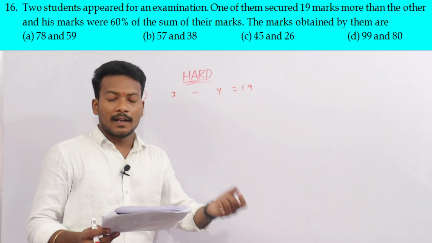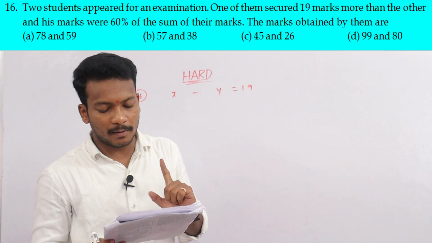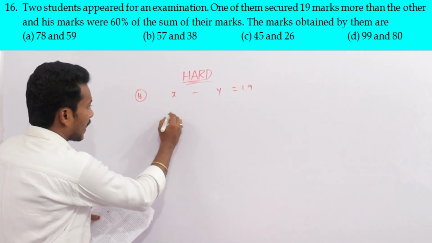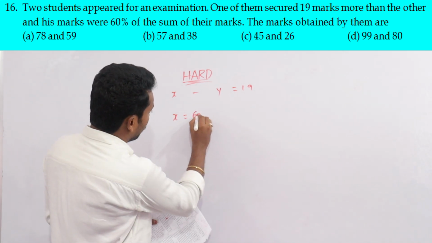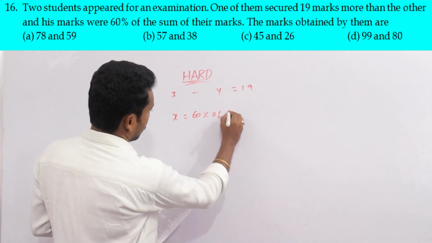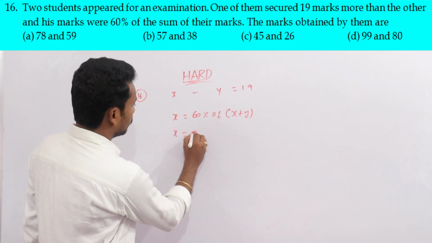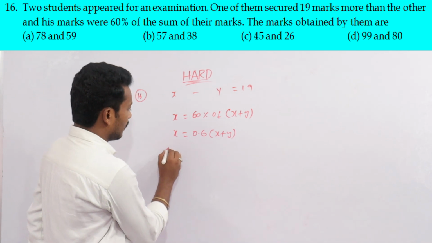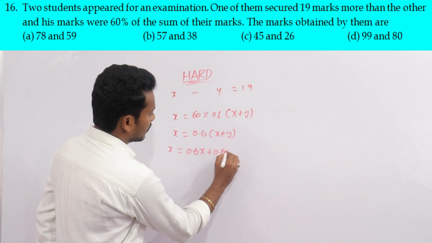His marks, that is X, is 60% of the sum of their marks, that is X is equal to 0.6 of X plus Y. Now X is equal to 0.6X plus 0.6Y.